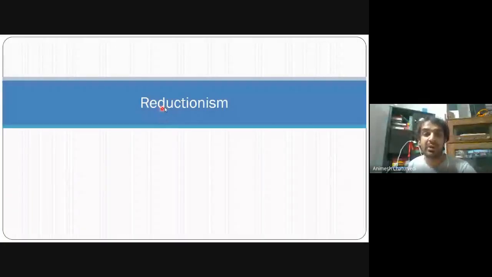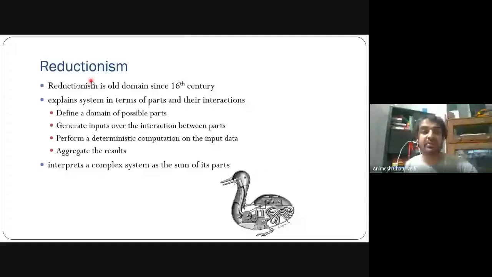Now we are going to start with reductionism, that is the part of reducing algorithms. The reductionism keyword came into use in the 16th century, when complex systems were made and integrated from different parts or components of a system. So various components are integrated and made together in parts, and they make the whole complex system.